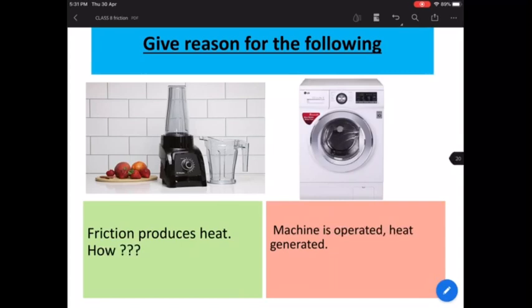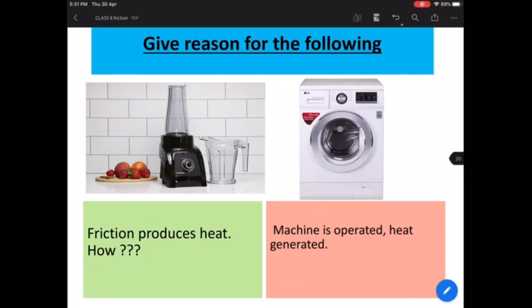Okay, Neetu is asking, is friction more on a dry surface? Yes, it is. Friction is more on dry and rough surfaces, both. Yes, dry surface also and rough surface also. Friction will be more there, and friction will be less on smooth surfaces and wet surfaces.